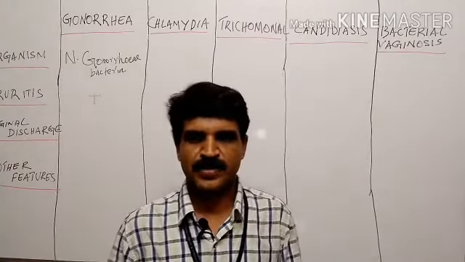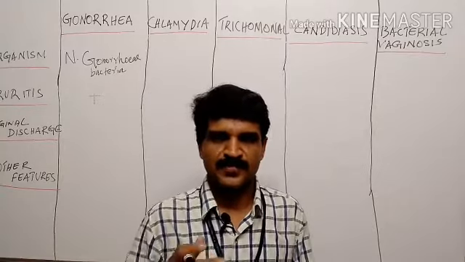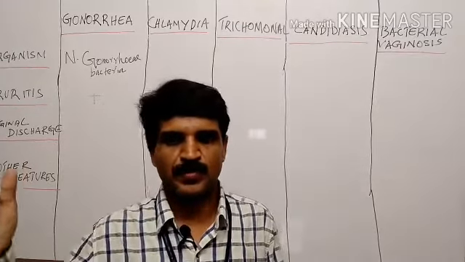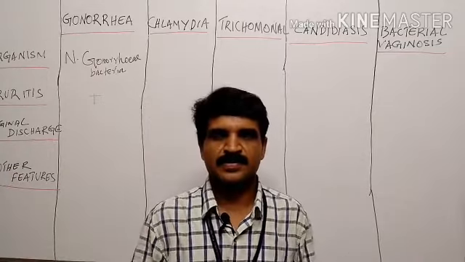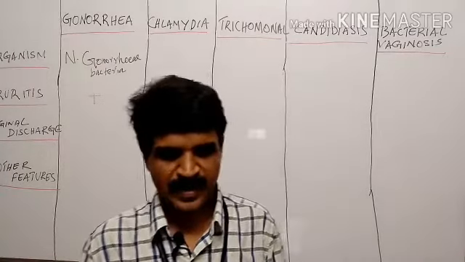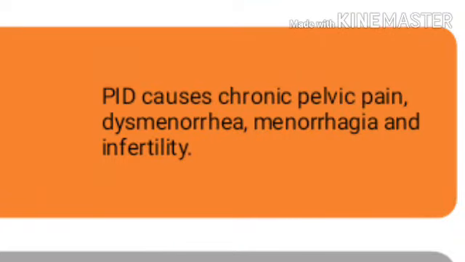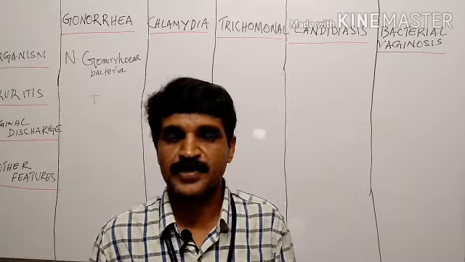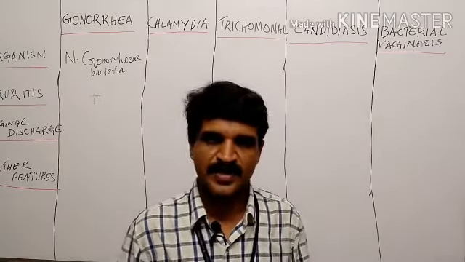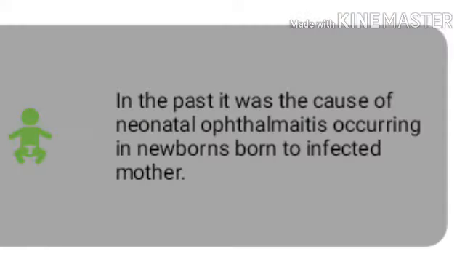The organism ascends from the cervix to the uterus to the fallopian tube. It infects all these upper genital organs and produces PID, pelvic inflammatory disease. Pelvic inflammatory disease may cause abortion and other complications. In the past, it was one of the main causes of conjunctivitis of the newborn. When an infected mother gives birth, the newborn may develop ophthalmia neonatorum.